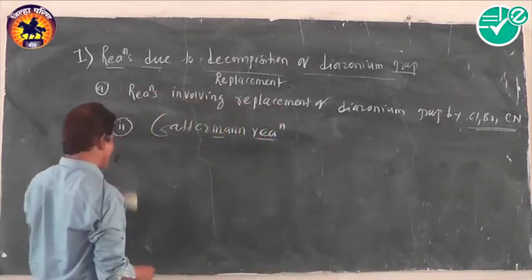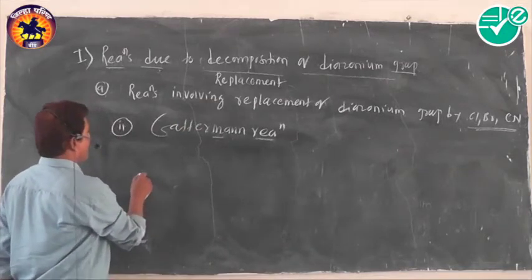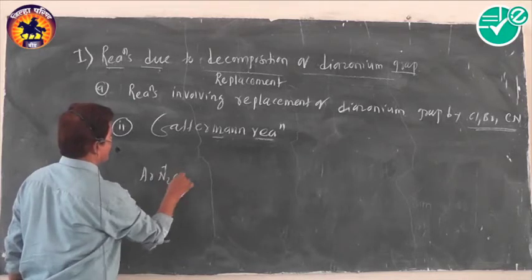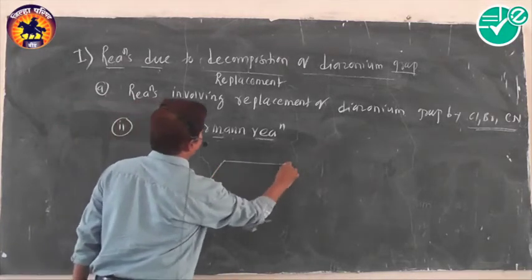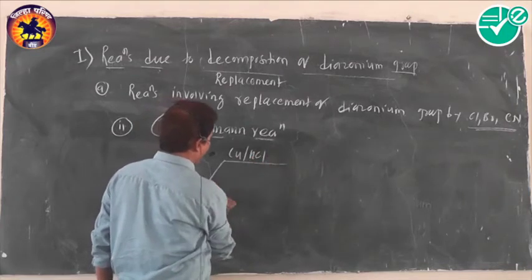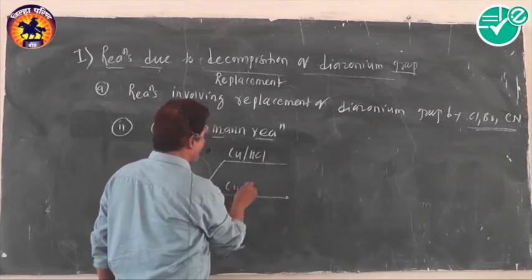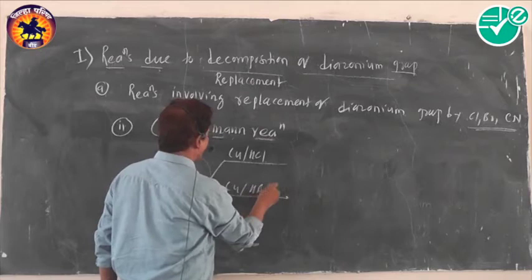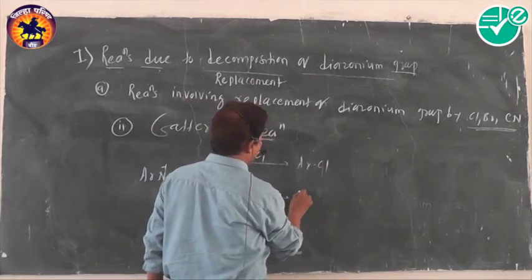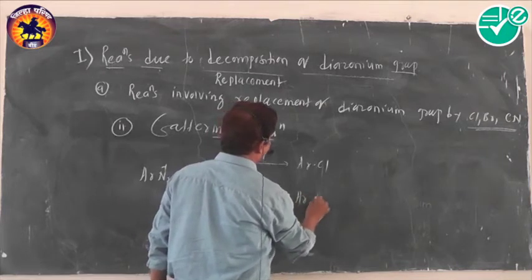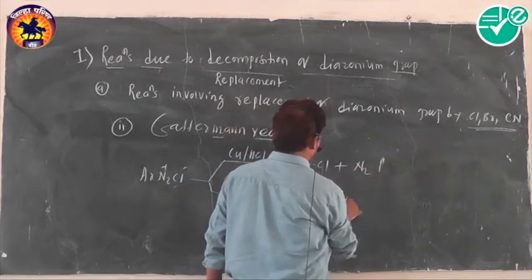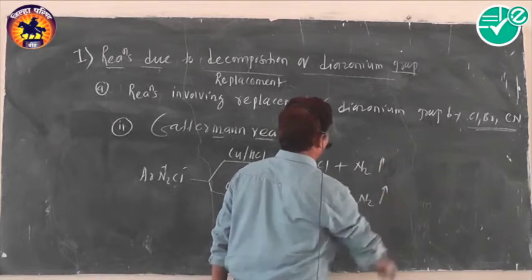When diazonium salts are used with copper powder along with HCl or copper powder along with HBr, the compounds formed are chloroarenes and bromoarenes along with N2 gas. The reaction is called the Gattermann reaction.